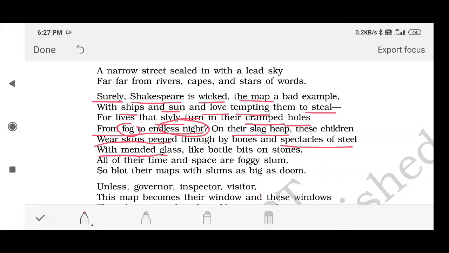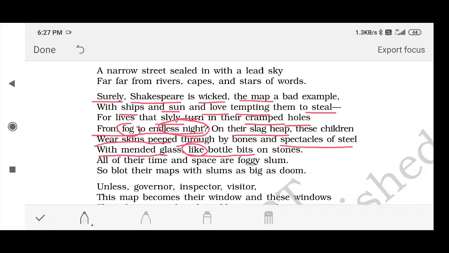So their faces are compared with stones, and the parts of the glass which were the mended glass, it is compared here with like bottle bits. Now there are two different poetic devices. Like means it is a simile. Write it in your books. SIMILE. Whenever two things are compared with the use of like or as, it is always simile.